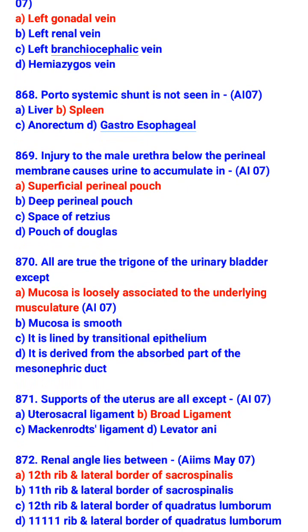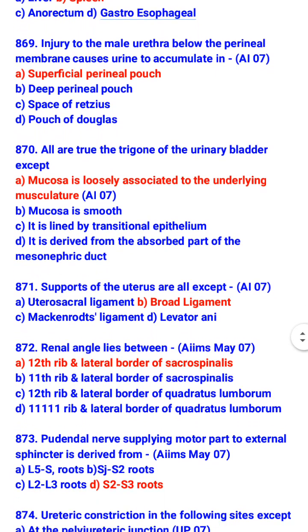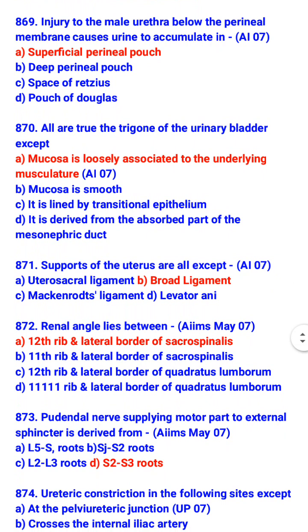Mucosa is smooth, it is lined by transitional epithelium, and it is derived from the absorbed part of the mesonephric duct. Supports of the uterus are all except broad ligament. So supports of uterus are uterosacral ligament, Mackenrodt's ligament, and levator ani.